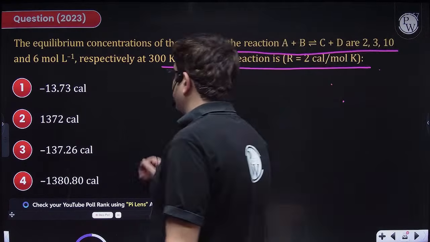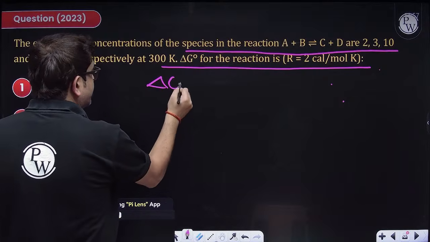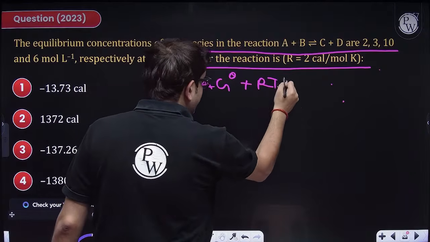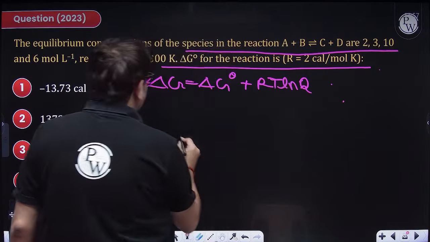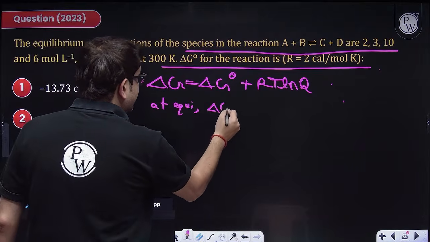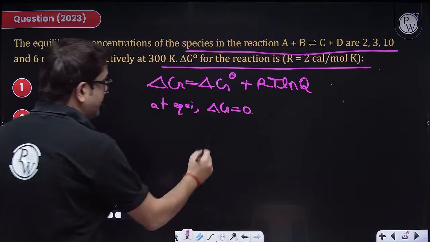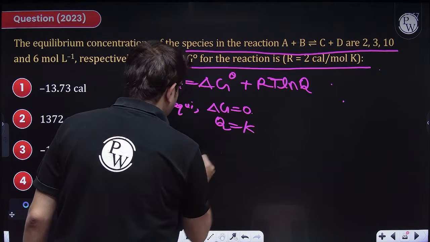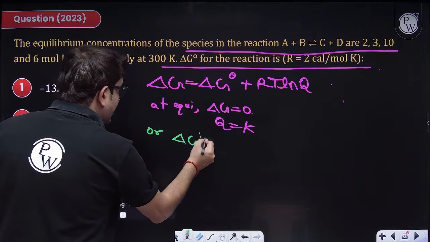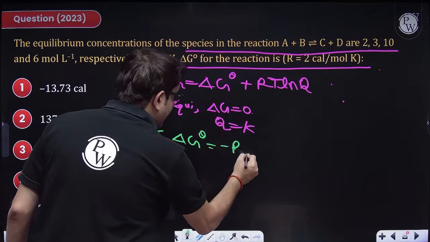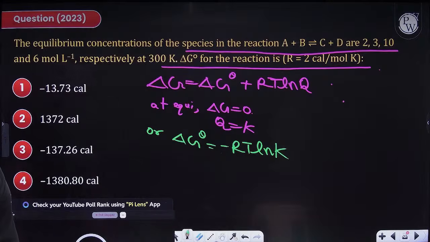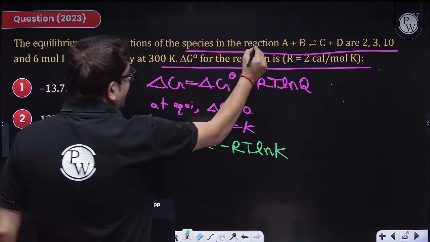So delta G naught. Sir, we know Gibbs free energy is equal to standard Gibbs free energy. I am giving you all the basics, plus RT ln of Q. But at equilibrium, once equilibrium is attained, there is no effective useful work. So delta G becomes 0 and Q becomes K. That means, sir, at equilibrium, delta G naught, which is the standard value, is nothing but minus RT ln of Q becomes K. I guess the equilibrium concentrations are given, so you can calculate value of K.